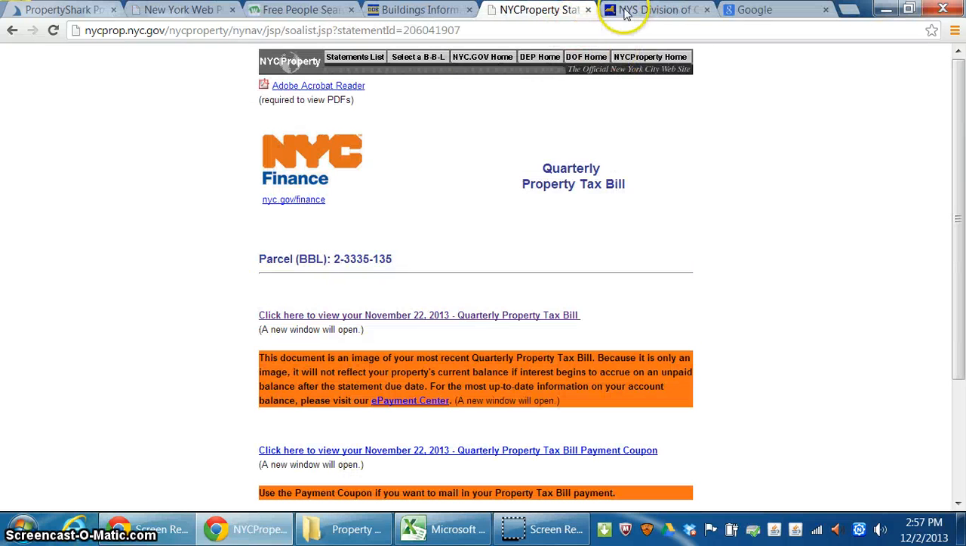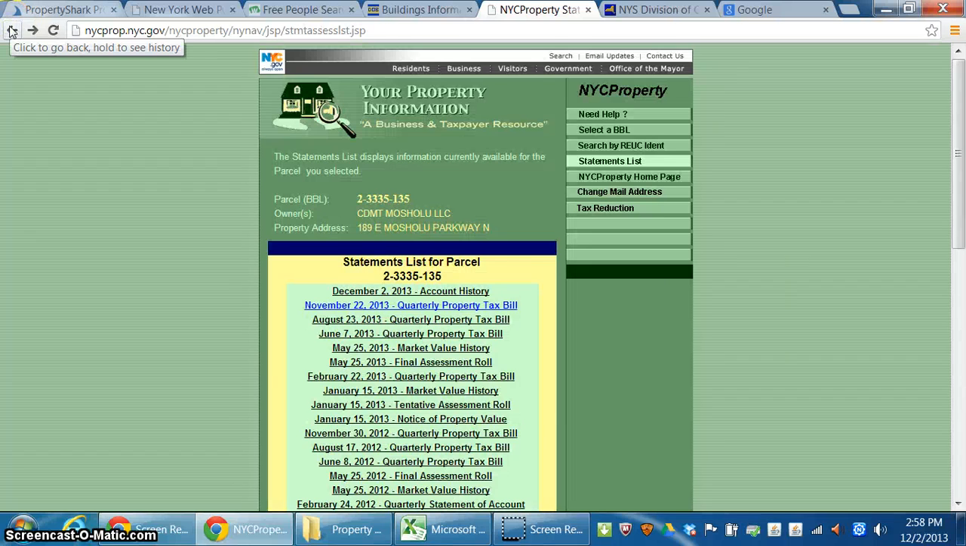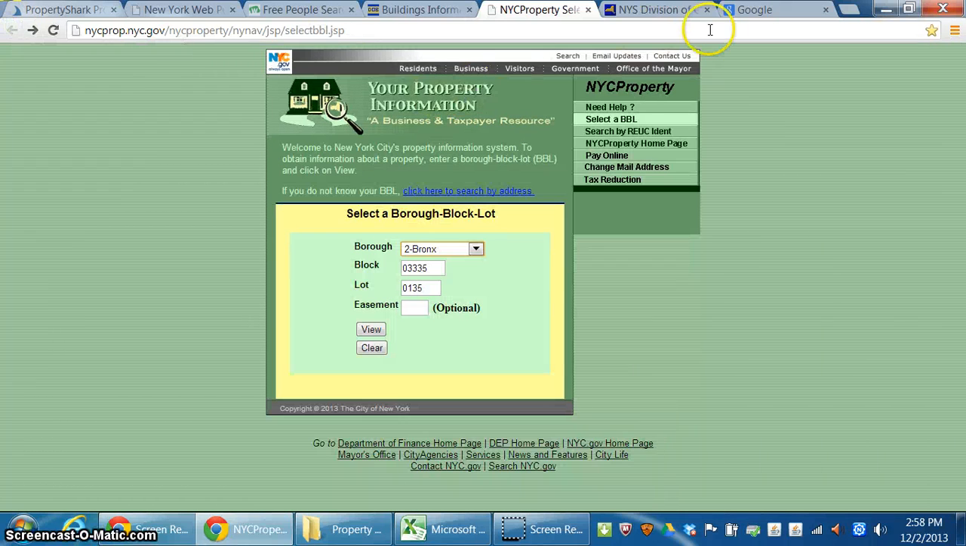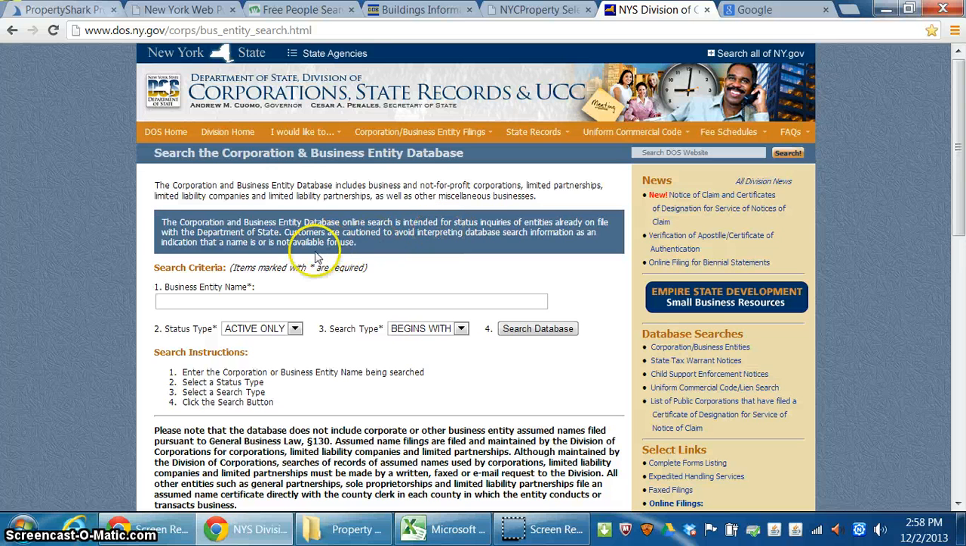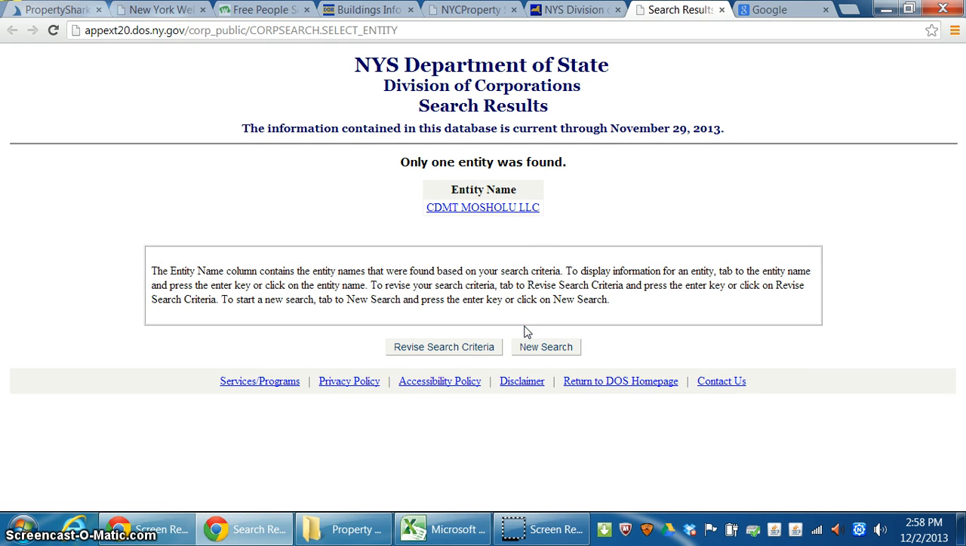So our next step would be to try to go to the Department of State, see if we can pull up the business name, and then you don't want to put in everything, but that should suffice. CDMT Mashulu. You typically want to do active. If it's not active, then it's not a good thing. And here's the information right here.